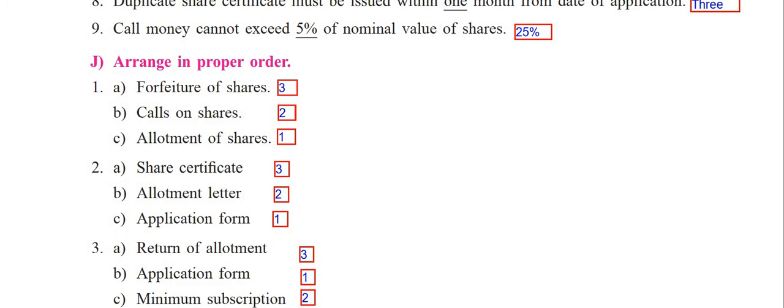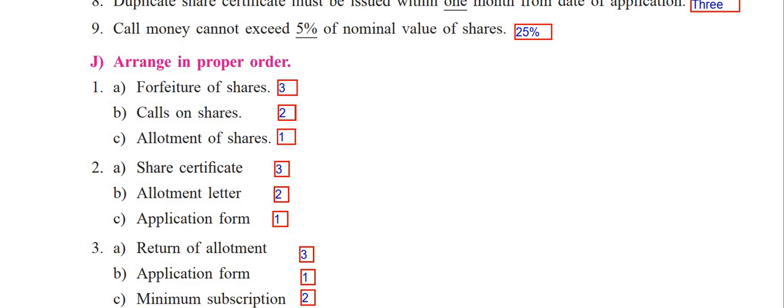Okay, they have given you the items, children, and here you are supposed to write in what sequence they come. They have given you in jumbled order. So the first one is forfeiture of shares, calls on shares, allotment of shares. But how you can arrange it, the first one is allotment of shares. I have already numbered them, students, you can see on the screen. Second is calls on shares, and third is forfeiture. This sequence is from the lower level to the higher level. Second is share certificate, allotment letter, application form. Again, first it will start with application form, then allotment letter, and then share certificate.